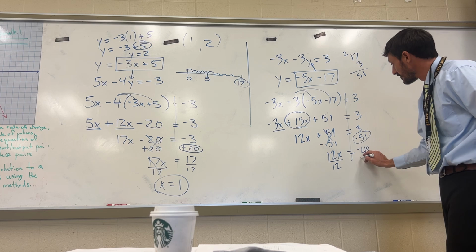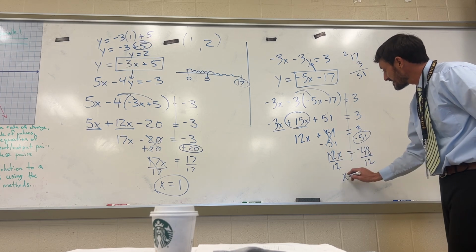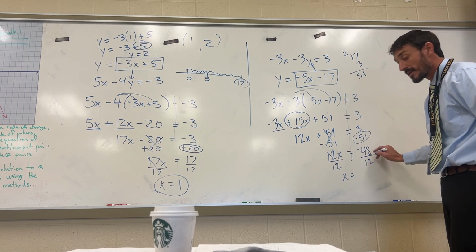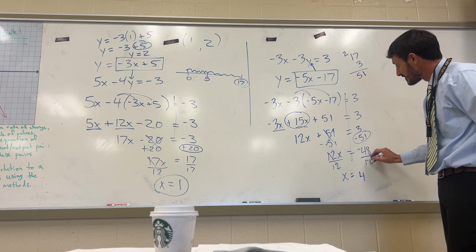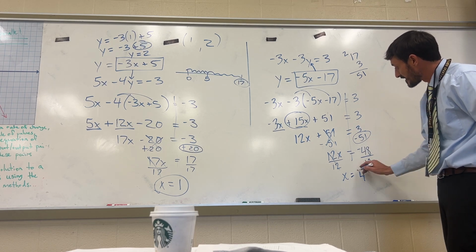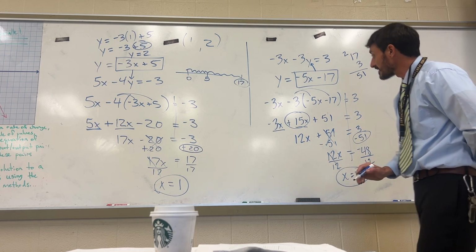Now we divide by 12. So we had x equals 48 divided by 12. We memorized this one in class. 48 divided by 12 is 4. And what's a negative divided by a positive? When we divide different signs, we get a negative. So x is negative 4.